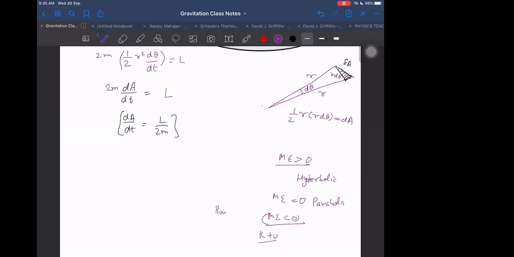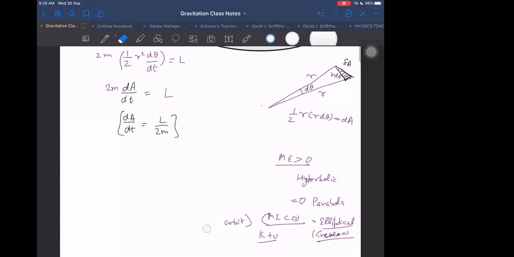We call it a bonded orbit, and in that bonded orbit, it will remain elliptical only, or circular. Elliptical or circular means it is part of an ellipse only. We can say circular is also one special case of ellipse. So hyperbolic, parabolic, elliptical, circular, straight line, all these possibilities are there.